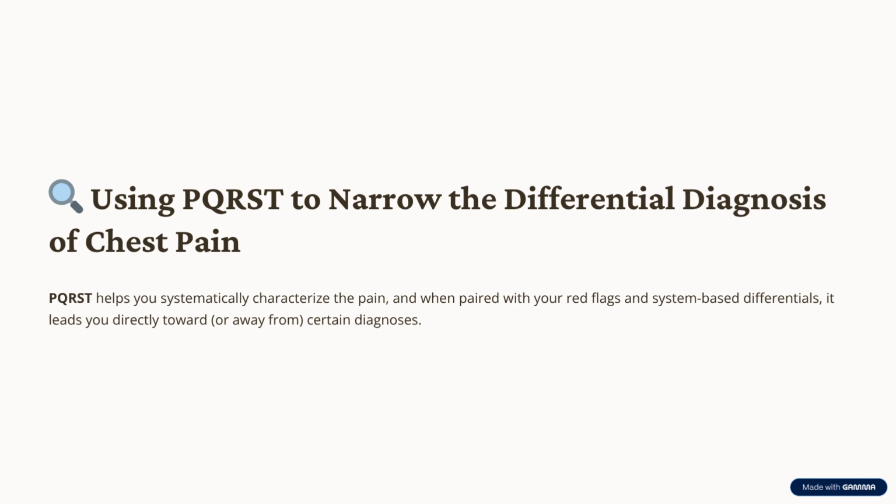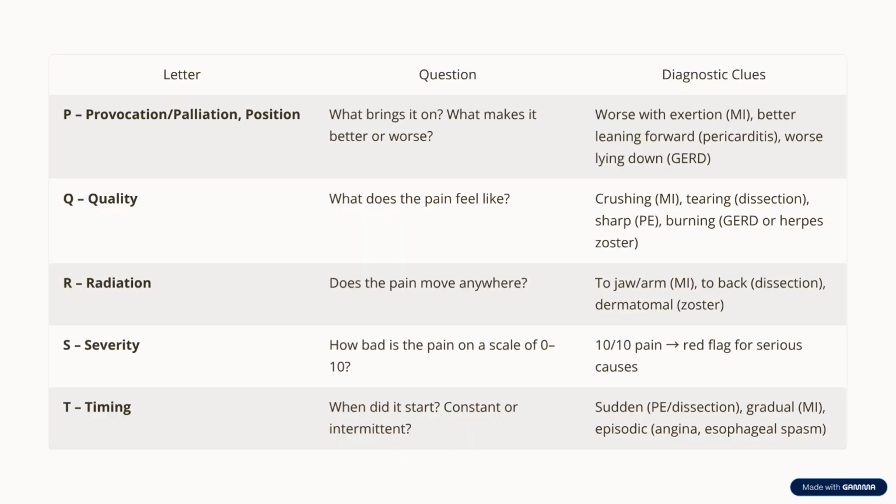Let's break down the PQRST framework for characterizing chest pain, a high-yield clinical tool in both the MCCQE1 and real-world medicine. P. Provocation and palliation. What brings the pain on and what makes it better? If it worsens with exertion, think myocardial infarction. If it worsens when lying flat, consider GERD. If it improves when sitting up and leaning forward, that's classic for pericarditis.